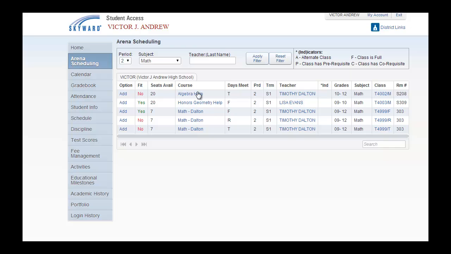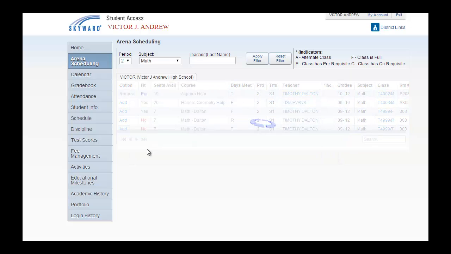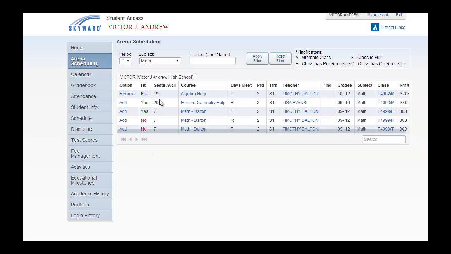Again, if I change my mind on Tuesday, I would like to go get algebra help, I could still press add. It'll pop up the menu asking me if I do wish to continue with this change. Select yes, and it'll automatically change me. Again, this opportunity is only afforded if seats are available or if I do this prior to the window closing at 8 a.m. on the day that I wish to register for.